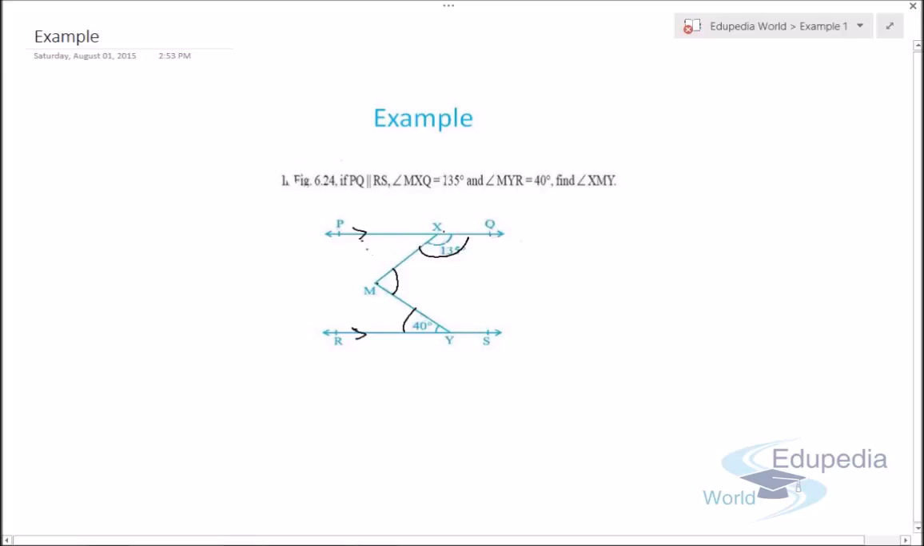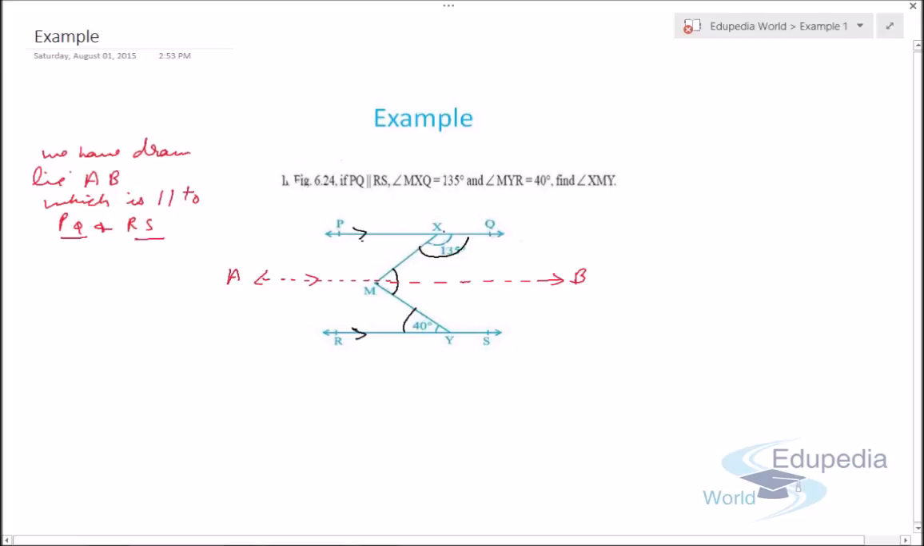To solve these types of questions we have to draw another line which is parallel to both these lines. So we'll draw a line like this, and we may name this line as AB. What we have done is we have drawn line AB which is parallel to PQ and RS, so it is parallel to both PQ and RS.